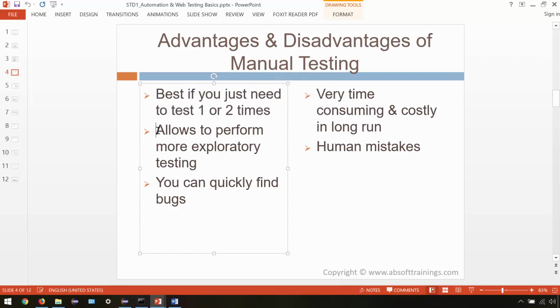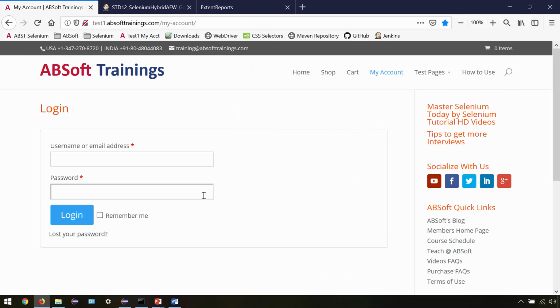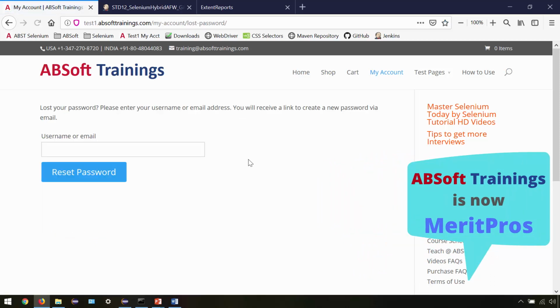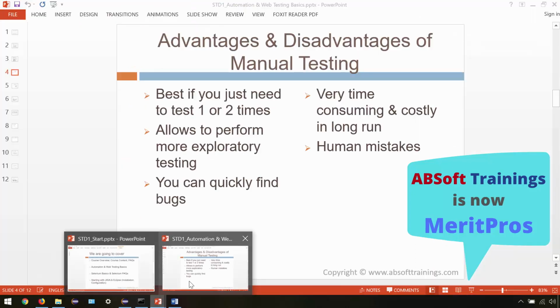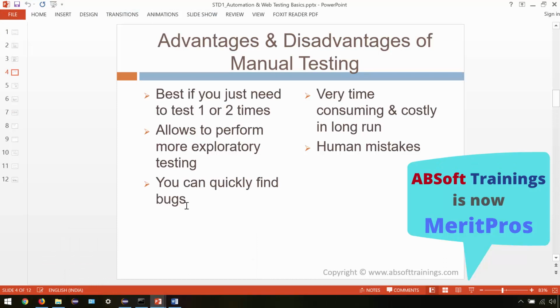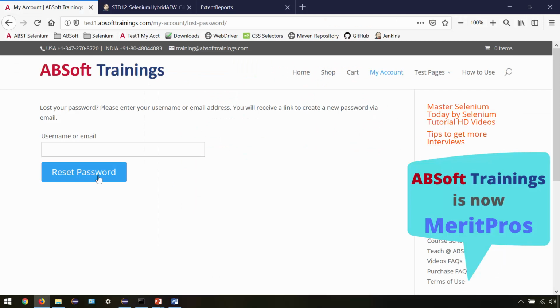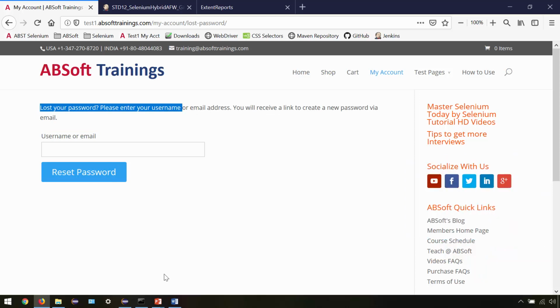Then it allows you to perform more exploratory testing. Let's say you are testing an area, let's say a my account page. Then you can quickly find out other areas, like you can try lost your password, you can try the functionality related to that. So you can quickly explore the product. Then you can quickly find the bugs because you are exploring the product. Let's say here you found a bug, then you can test other areas as well. Based on your common sense, you can jump to other related areas and you can quickly find the bugs.